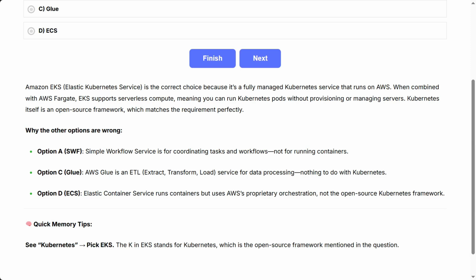Why the other options are wrong? Option A, SWF, Simple Workflow Service, is for coordinating tasks and workflows, not for running containers. Option C, Glue. AWS Glue is an ETL, extract, transform, load, service for data processing, nothing to do with Kubernetes. Option D, ECS, Elastic Container Service, runs containers but uses AWS's proprietary orchestration, not the open source Kubernetes framework. Quick memory tip: see Kubernetes, pick EKS. The K in EKS stands for Kubernetes, which is the open source framework mentioned in the question.